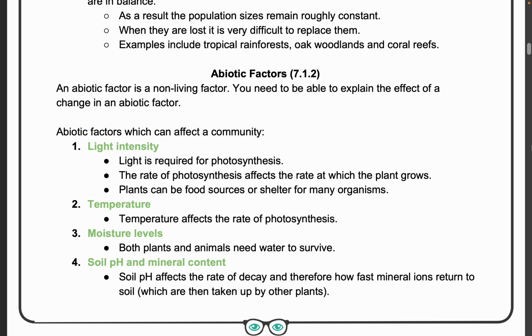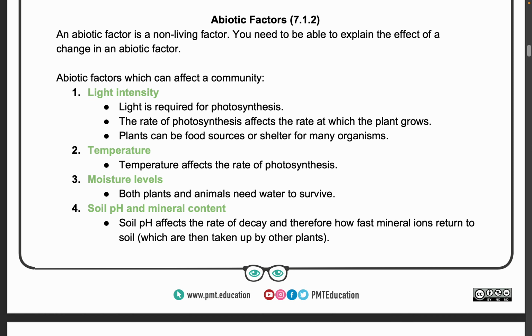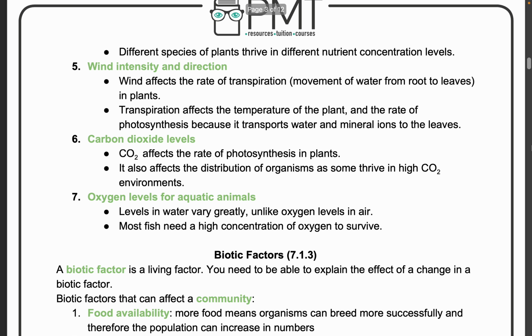For example, light intensity. Light is required for photosynthesis of the plant. The rate of photosynthesis affects the rate at which the plant grows. Plants can be the food sources for the animals and many organisms. Temperature affects the photosynthesis. Moisture level affects both; plants and animals need water to survive. So moisture levels are important. Soil pH and mineral content is important. All these things are not biotic. They are called abiotic, but it's quite evident how important they are.